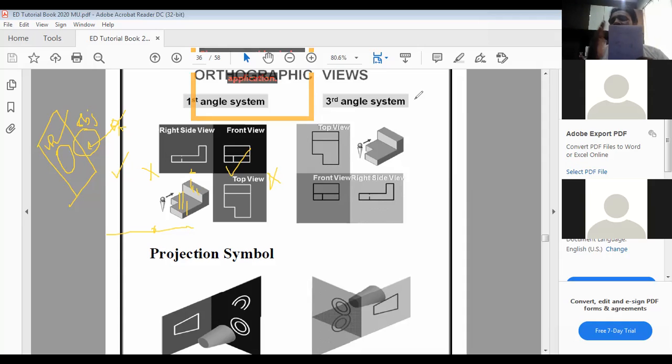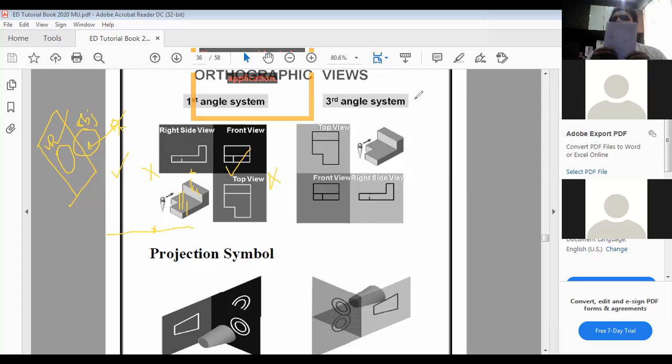Here is my front view. On the side of the front view, you have the profile plane in which you have to show your side view. On the left hand side of the front view, you have to make the right hand side view, and the left hand side view you have to make on the right of the front view.